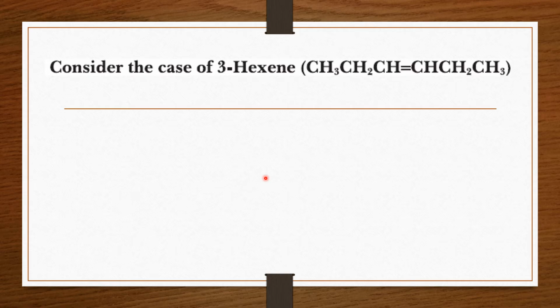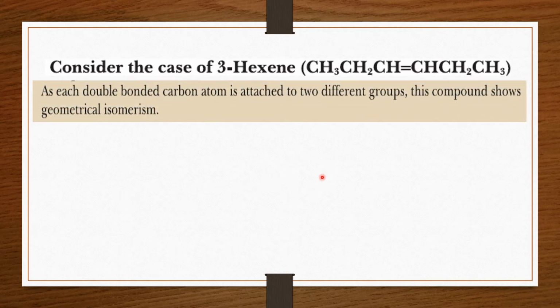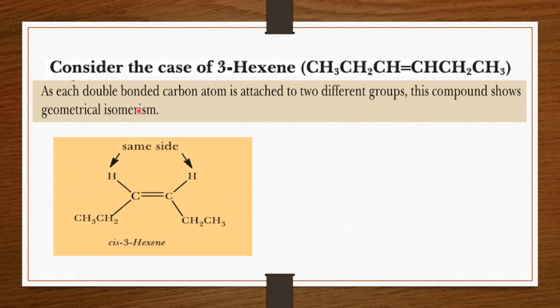Now consider the case of 3-hexene, and in this you can see each carbon atom is bonded to two different groups. This carbon has two different groups, as well as this carbon also has two different groups. So here the conditions for geometrical isomerism are being fulfilled. So each double bonded carbon atom is attached to two different groups. Such compounds will have geometrical isomerism.